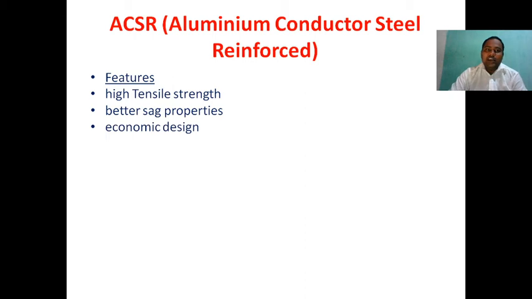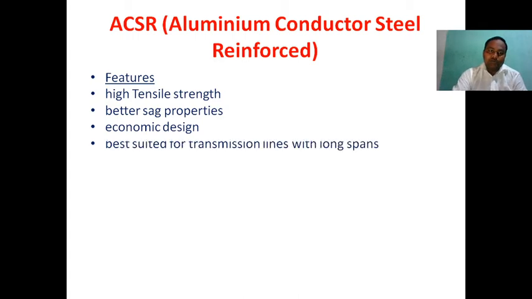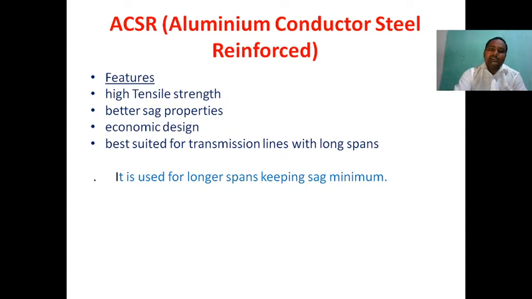Next is economic design. Because of using aluminum, it is very cheap compared to other conductors. So it is best suited for transmission lines with long spans. Long spans are nothing but more distance. The distance between two supports is very high when we use ACSR. It is used for longer spans, keeping sag minimum.